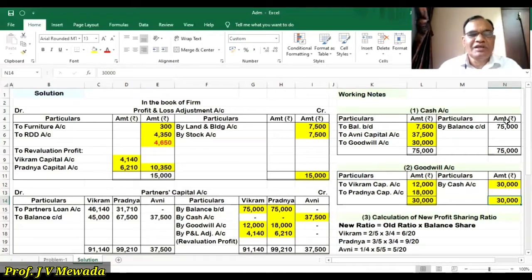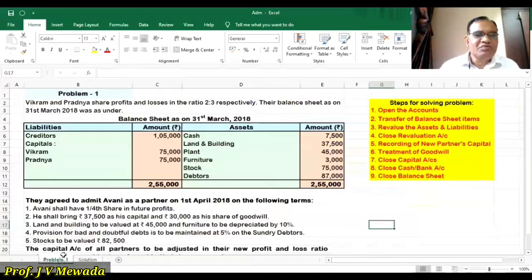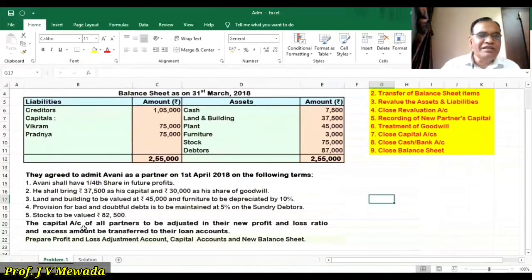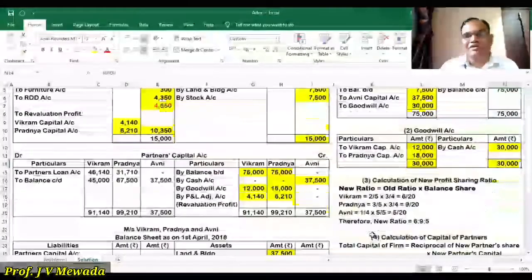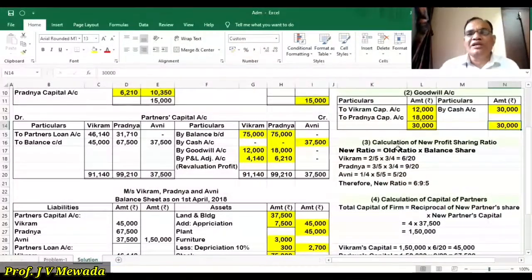Now in our problem, before we close, we are told that the capital of all the partners should be adjusted in the new profit sharing ratio, and the excess amount is transferred to their loan account. So now we require two things. One is the new ratio. So let us calculate the new ratio. Calculation of new profit sharing ratio. New ratio is old ratio into balance share.